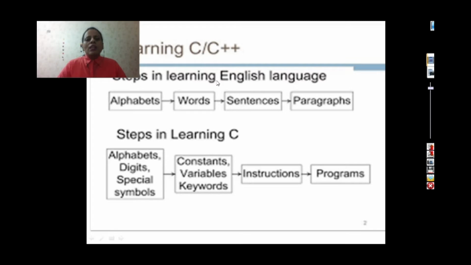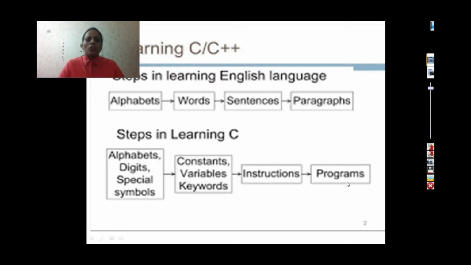Similarly, in C or C++ language, first we learn alphabets, digits, symbols: what are the permissible alphabets in C++ language, what are the digits which we can use in C++ language. Then with the help of these alphabets and digits, we will move to constants, variables and keywords, and with the help of these we will write some instructions, and when we combine these instructions, it is called a program.